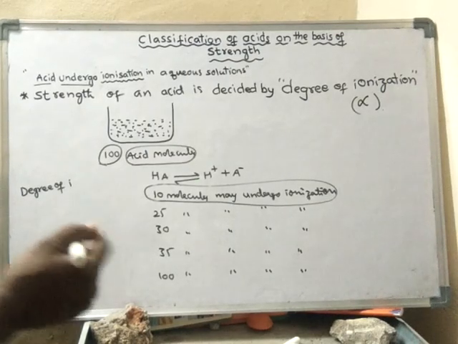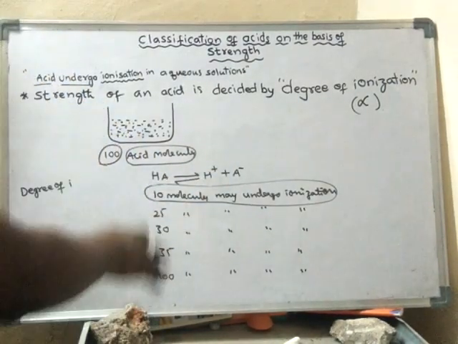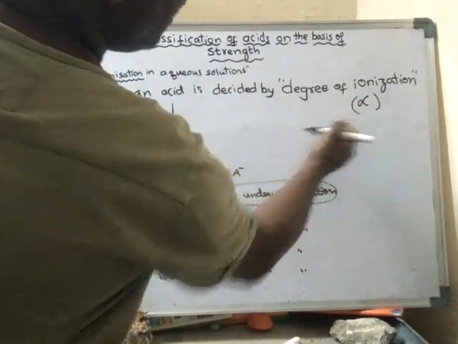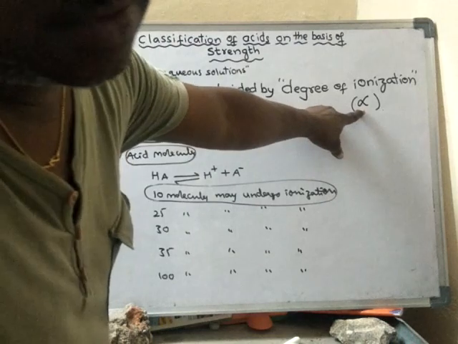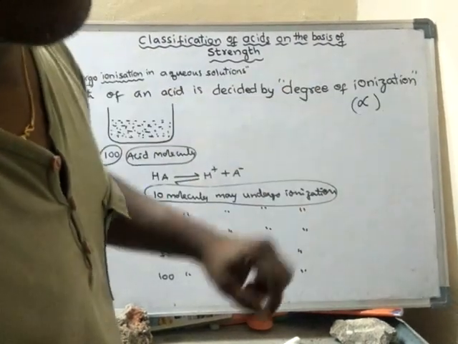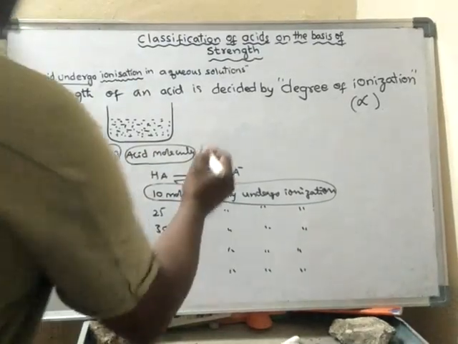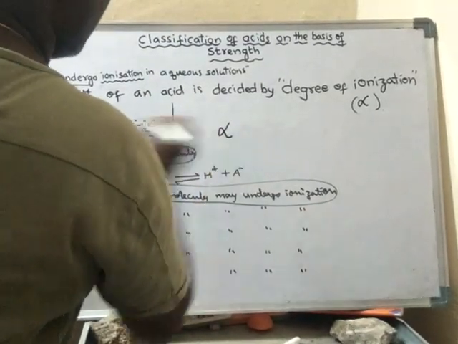Then what is the degree of ionization? How to measure it? Degree of ionization is indicated by the Greek letter alpha. Alpha means degree of ionization, or extent of ionization. There is a formula to know the degree of ionization.